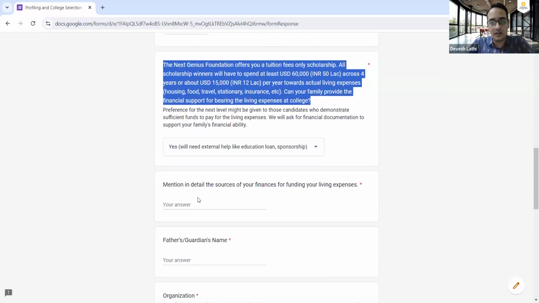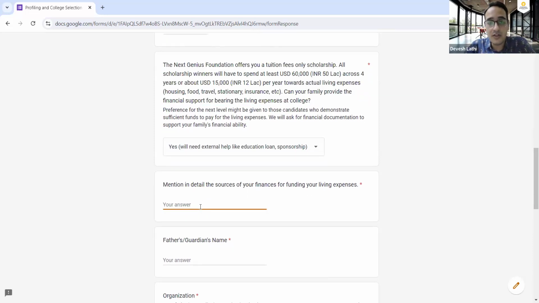Now mention your sources of funding. So, what are the sources? So, my family has a family land. We have stocks and mutual funds. We have other, gold, etc. So explain that.